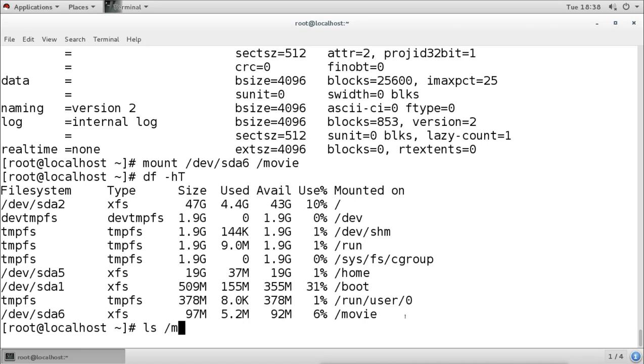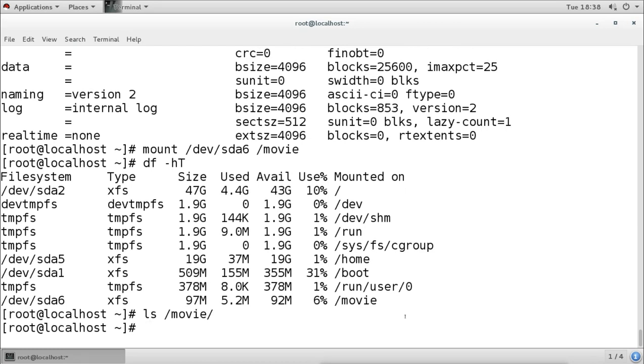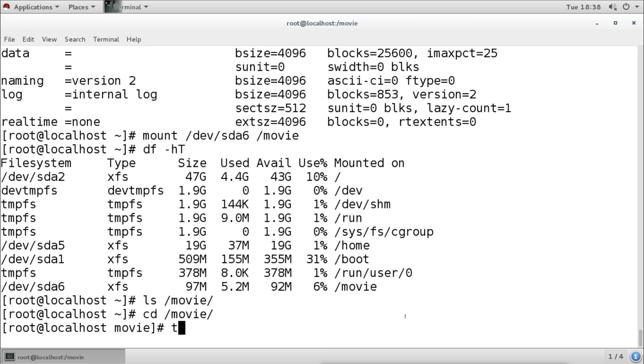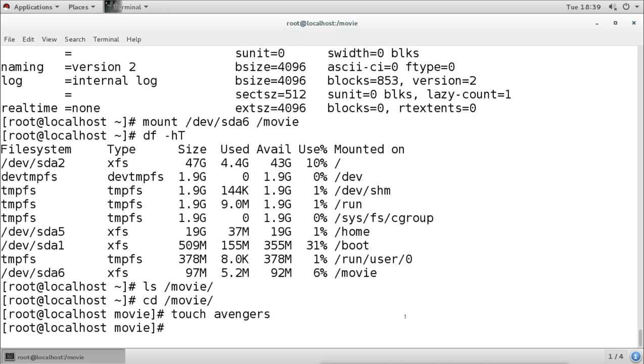There is no data, so I will go to the movie directory and I will create some data. So I created some data here.